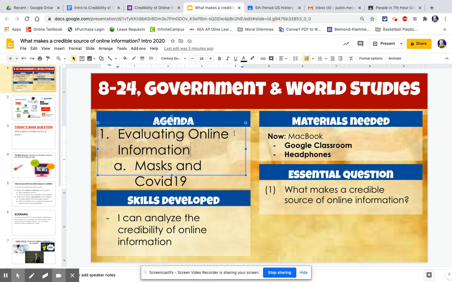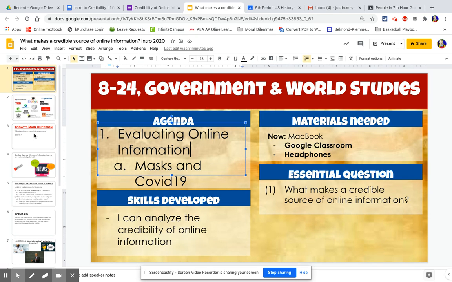And obviously for this first week, what you're going to need is your MacBook. You're going to need to be able to get on Google Classroom and use some headphones. So just so you know, if you struggle with any of this, feel free to email me any questions, comments, or concerns you have. I will be near my computer and be able to email you. It's just I might have my son or daughter near me and I might need to be taking care of them.